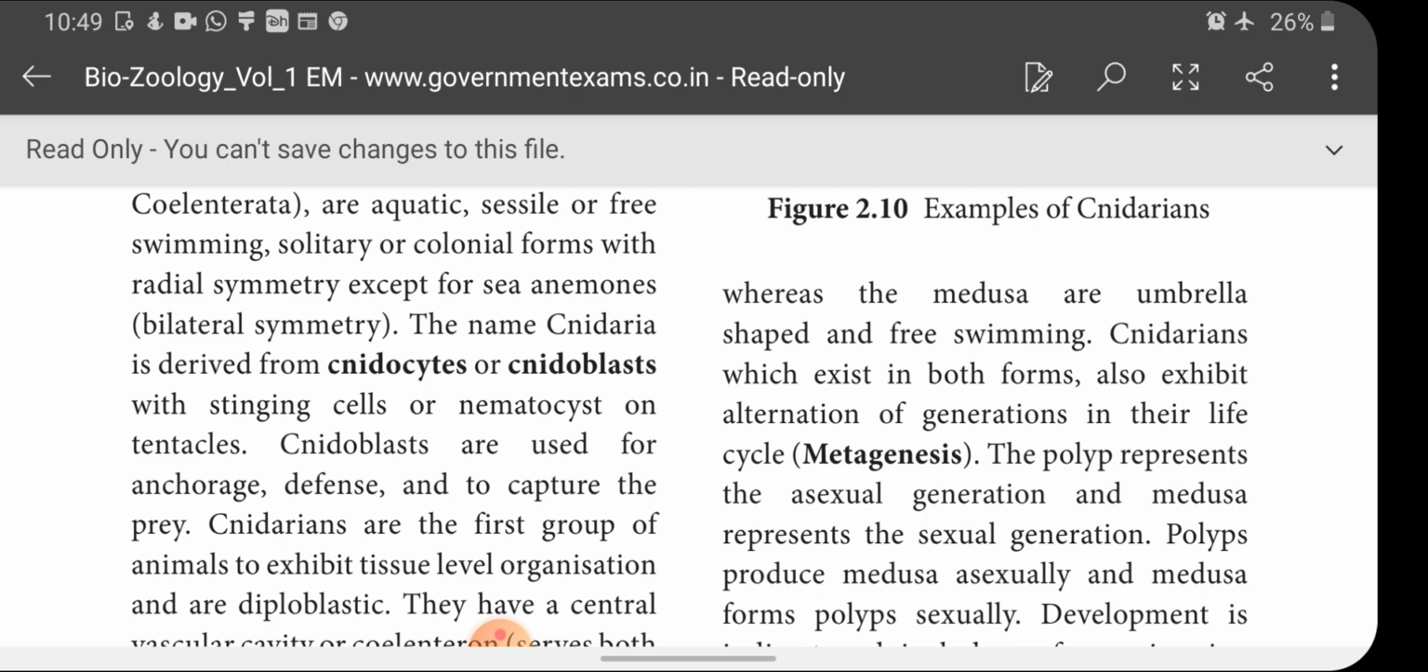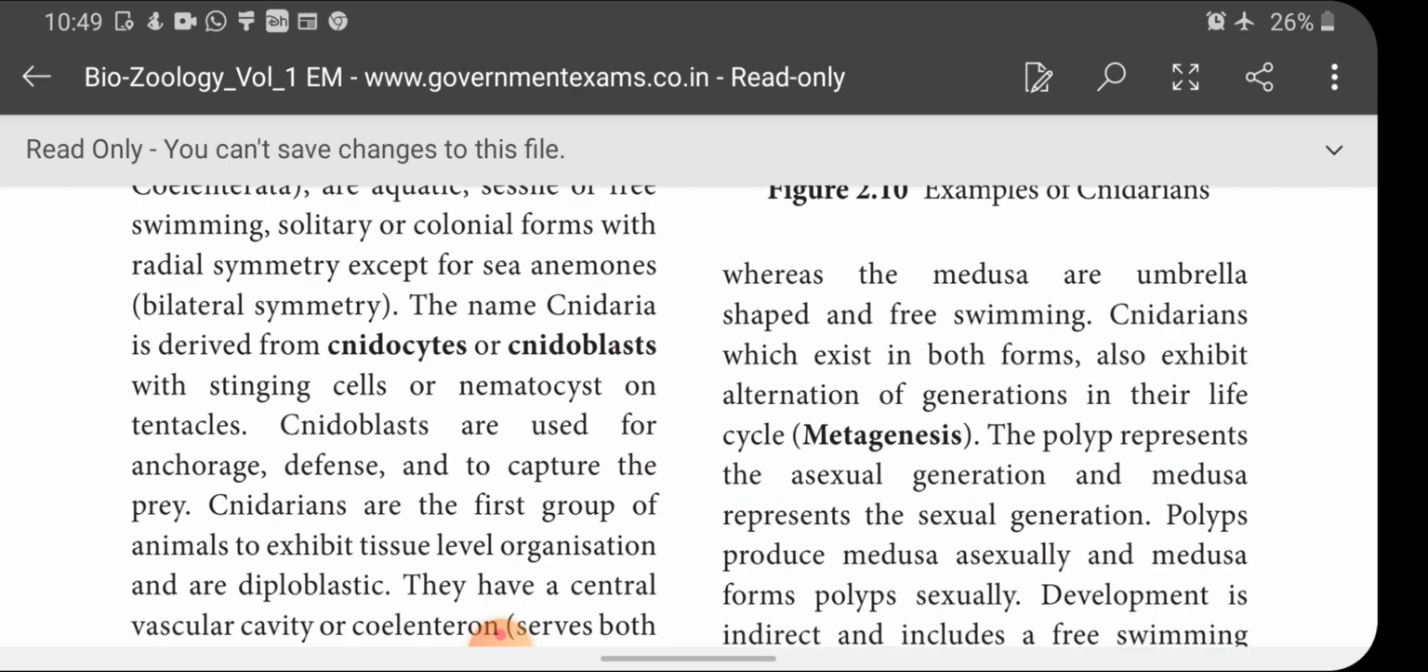Some cnidarians possess both polyp and medusoid forms in their life cycle as alternate generations. So polyp develops into medusa, medusa develops into polyp, like that it shows alternation. Such a kind of alternation of life cycle is called metagenesis. The polyp represents the asexual generation and medusa represents the sexual generation. That is, polyps produce medusae asexually and medusae form polyps sexually.